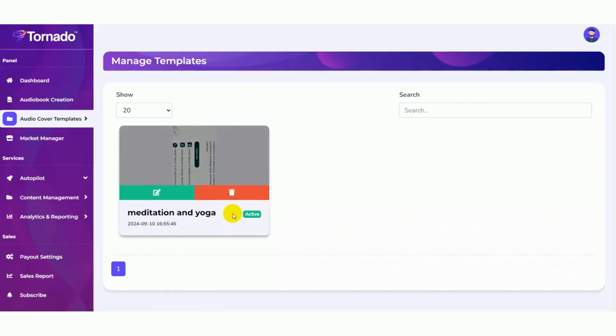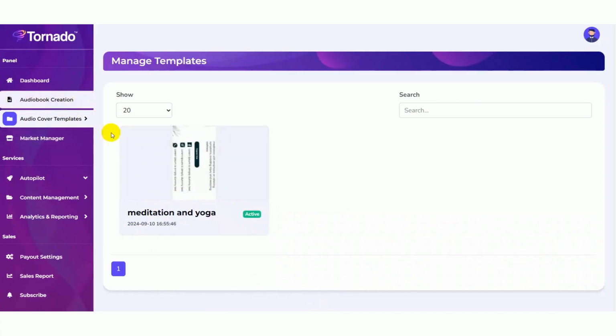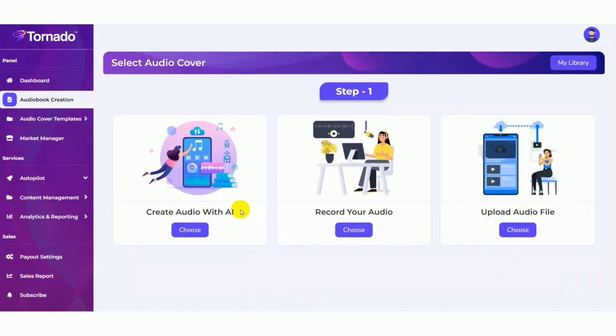Now it is active. Now you can create audiobooks with AI, record your audio, or upload the audio file. First, create audio with AI.